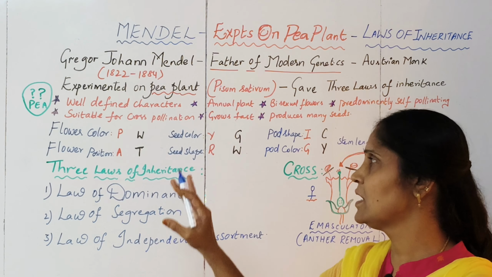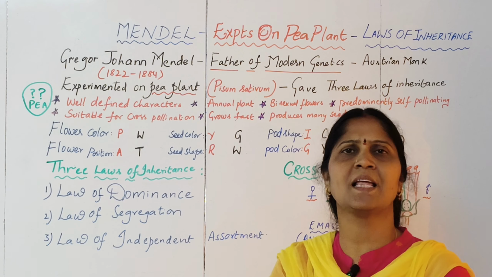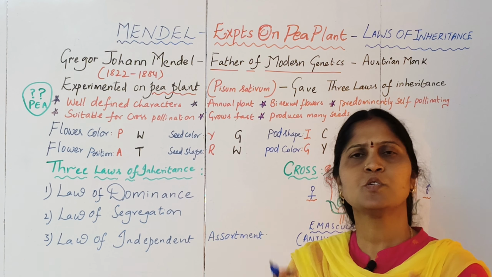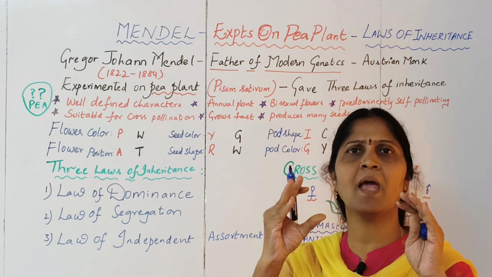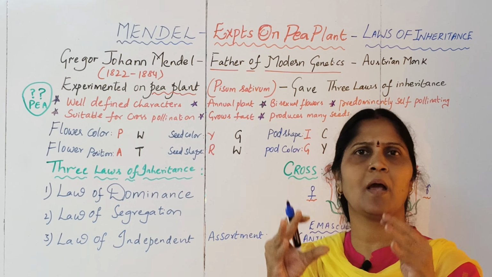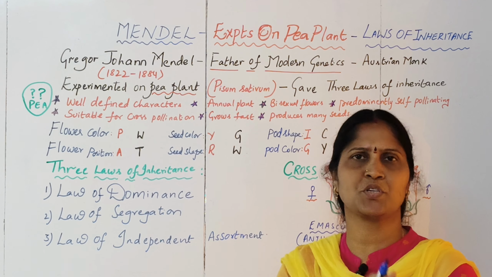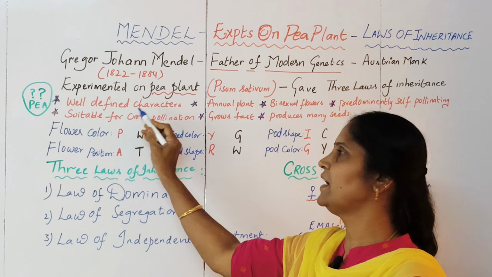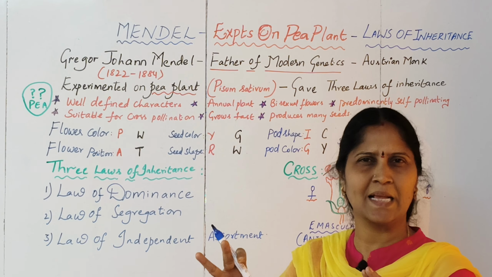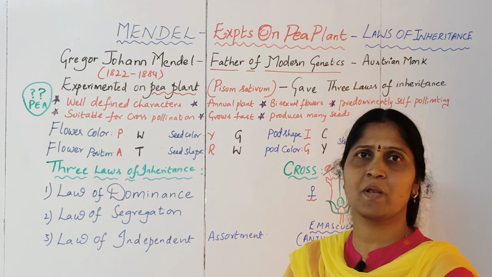He found that there were many advantages associated with the pea plant, for which he selected pea plant for his experiment. So this question is very important for 2 marks. Usually in the exams they'll be asking why Mendel has selected pea plant as his experimental plant. So what are all the characters? It has got well-defined characters. All the characters were very clear, whenever he was performing some experiment.